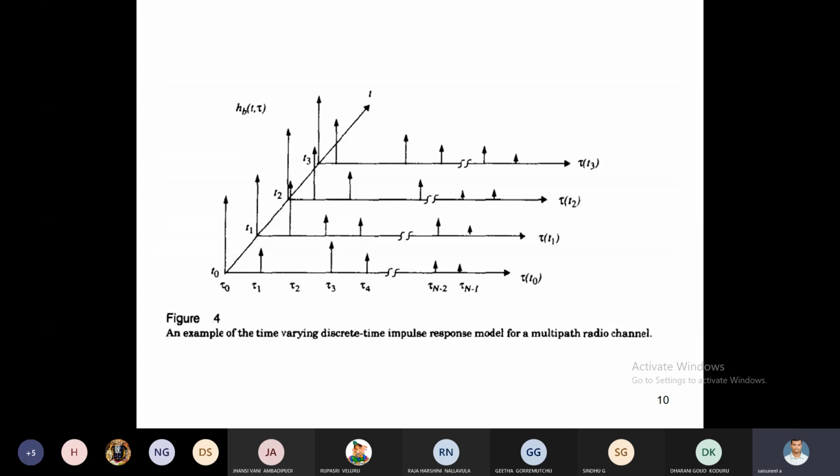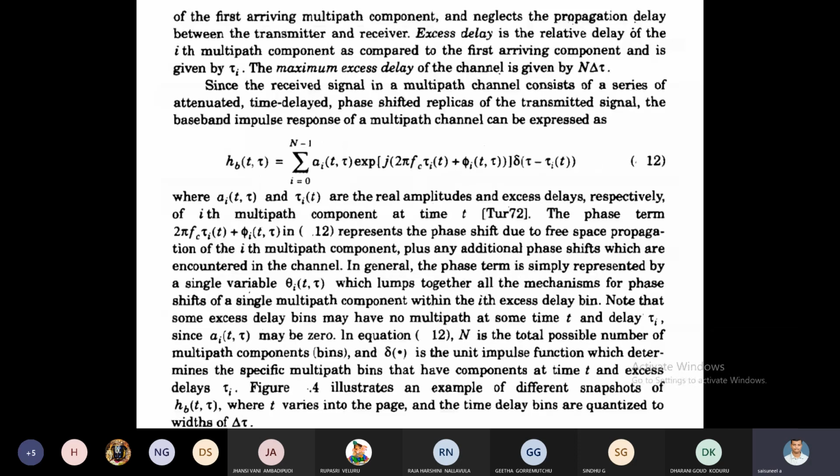Automatically, this is the time varying discrete time impulse response model for a multipath radio channel. That is, for n paths, we get n delays. That is the representation here. How much max delay finally comes depends upon the number of paths. If the number of paths is n, then the max excess delay is n times delta tau. Delta tau is nothing but the delay between two paths.